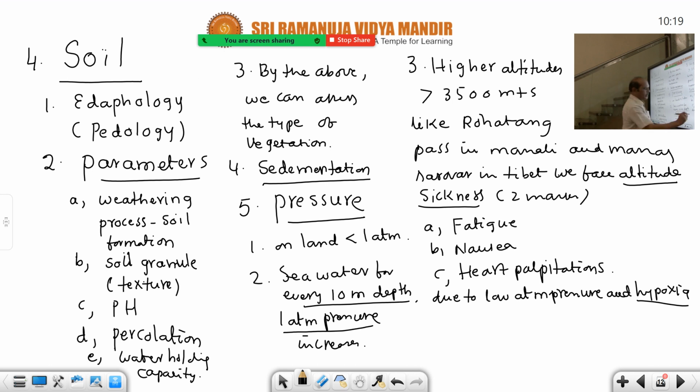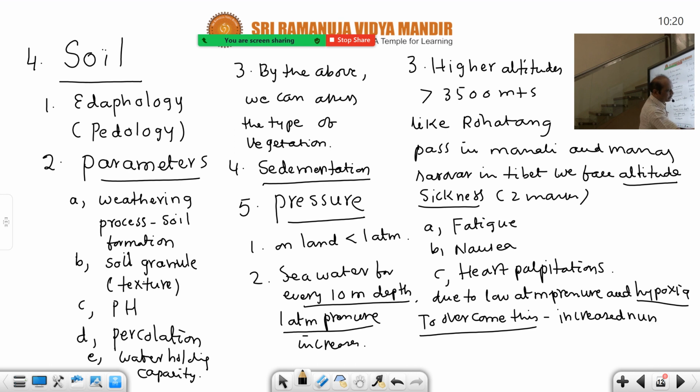So to overcome this, this is also important. What they undergo to overcome this problem: increased number of RBC, and the rate of breathing also increases.